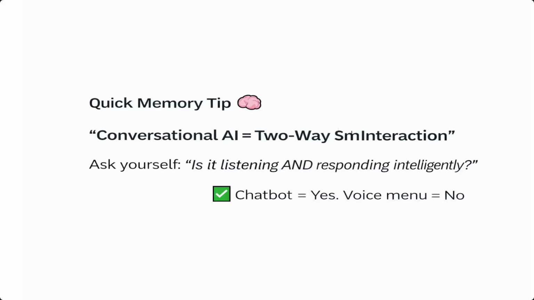Quick memory tip. Conversational AI equals two-way smart interaction. Ask yourself, is it listening and responding intelligently? Chatbot is yes. Voice menu with NLP equals yes. Pre-recorded message equals no. FAQ scraper equals no. Conversation needs two sides, input and intelligent output.